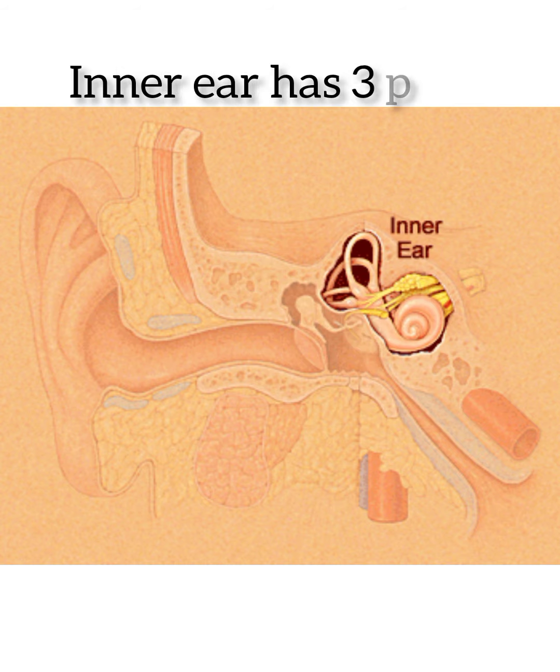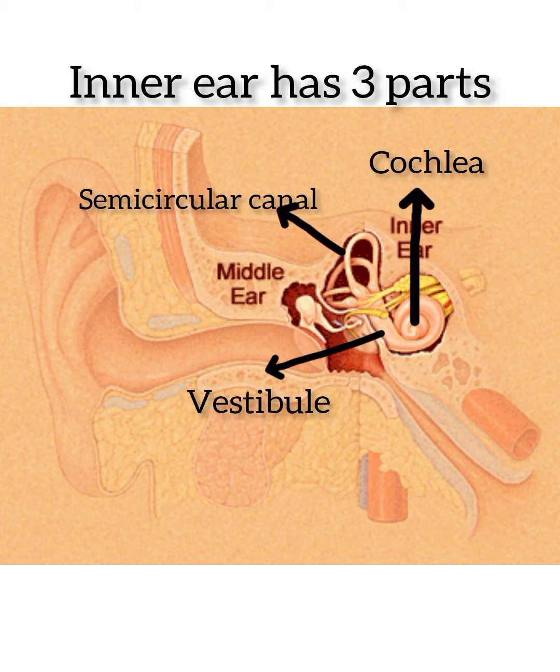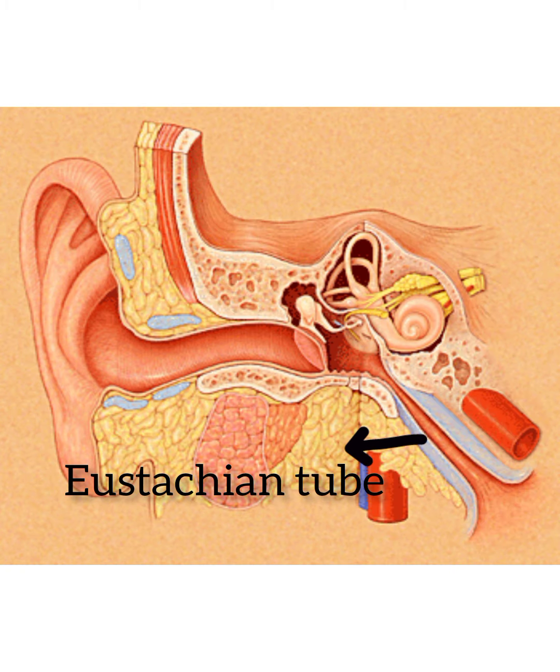And the inner ear contains three parts: cochlea, vestibule and the third one is semicircular canal. And this tube is known as the Eustachian tube.